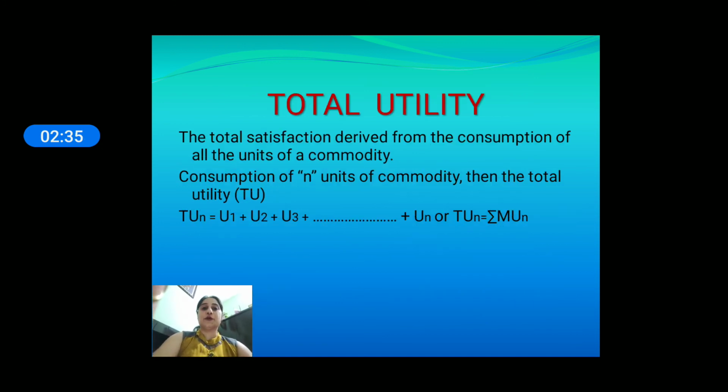Students, now what is total utility? It is the sum of utility derived from all the units of a commodity which are consumed by the consumer. Suppose you eat 6 ice creams, and the sum of utility you get from these 6 ice creams is called total utility. We can calculate total utility with this formula: total utility of n is equal to utility from the first unit plus utility from the second unit plus utility from the third unit, and so on. So this is the total utility.